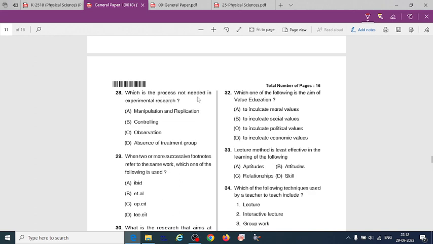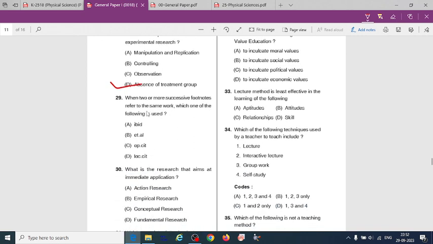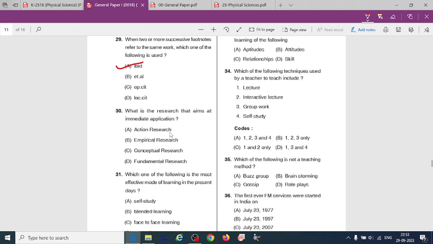Which is the process not needed in experimental research? That will be option D, absence of treatment group. When two or more successive footnotes refer to the same work, which one of the following is used? Among these, option will be A, IBID. What is the research that aims at immediate application? Option A, action research.